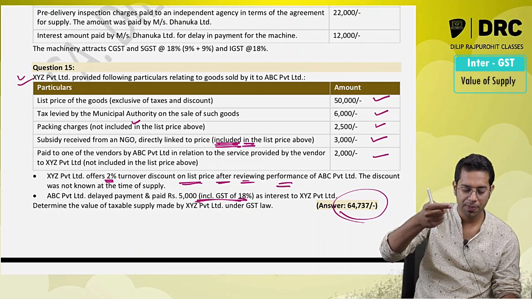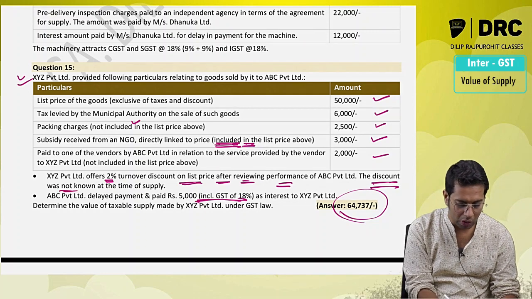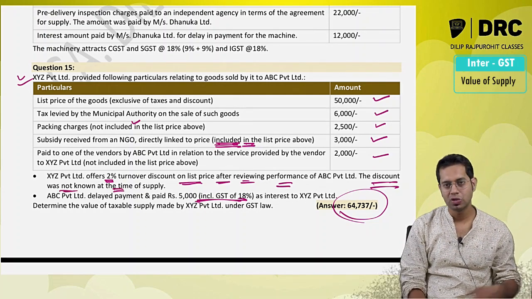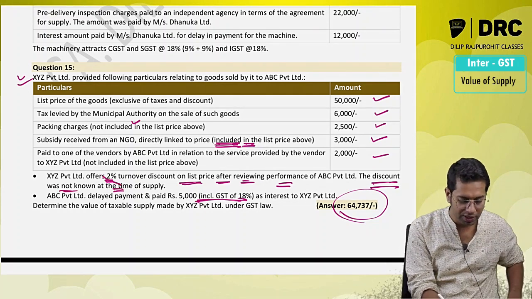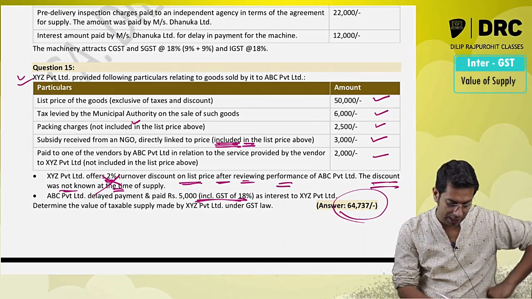It can be excluded from the value of supply when it is agreed. Then they say that this discount was not known at the time of supply, so it was not agreed at the time of supply. So will this discount be reduced from the value of supply? The answer is no. You will have to write a note for that.